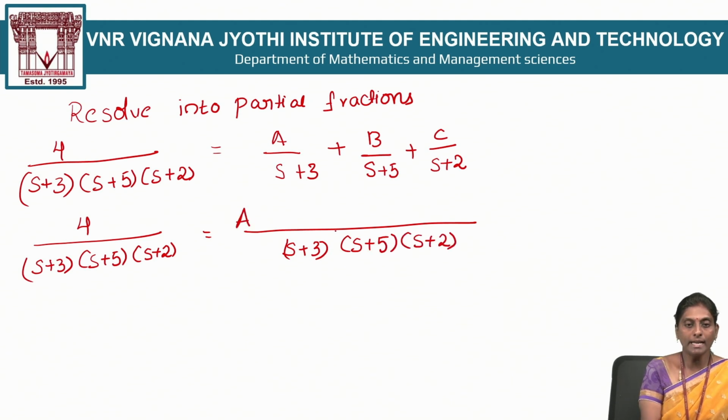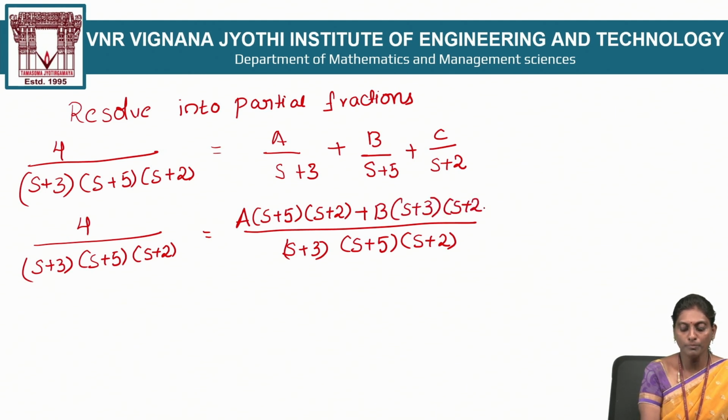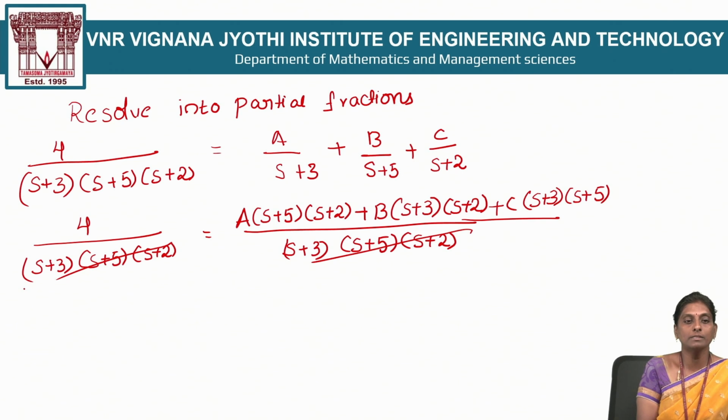Now write A times (s plus 5) into (s plus 2), B times (s plus 3) into (s plus 2), and C times (s plus 3) into (s plus 5), since the denominator terms cancel.